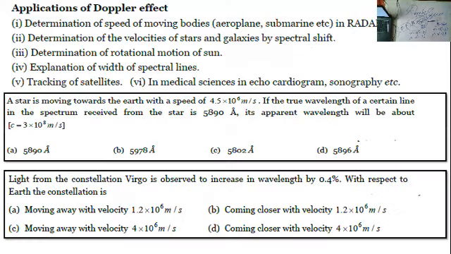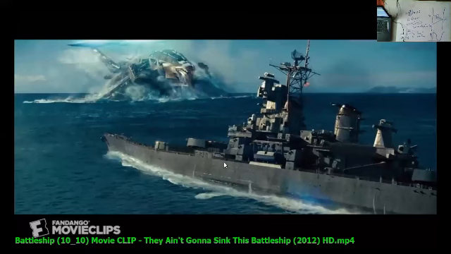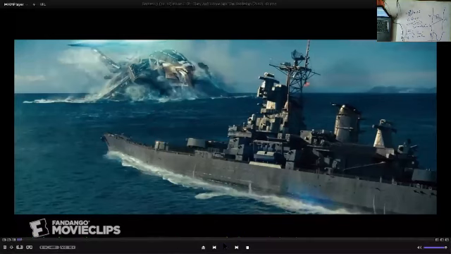Okay, now what are the applications of this Doppler effect? Determination of speed of moving bodies in radar and sonar. Sir, how will it be? I know, guys. For that, I'm going to show you a practical example. I'm going to show you experimentally how it takes place, how the Doppler effect is used in our daily life. Hope you guys will just observe.